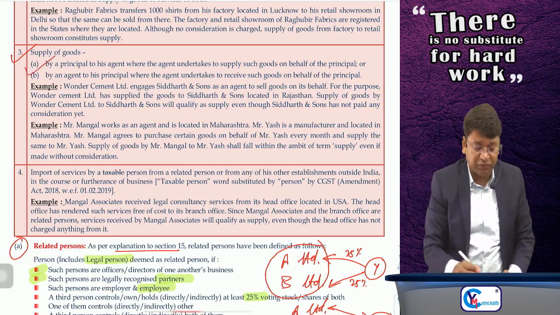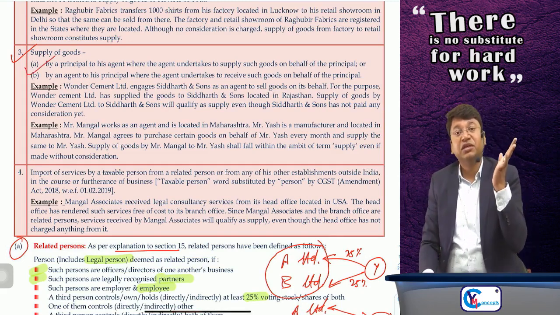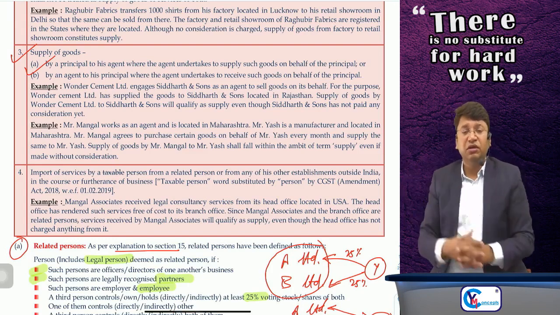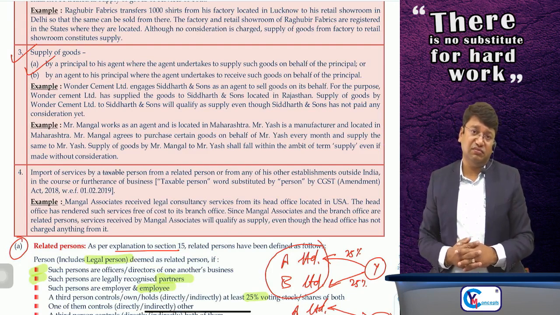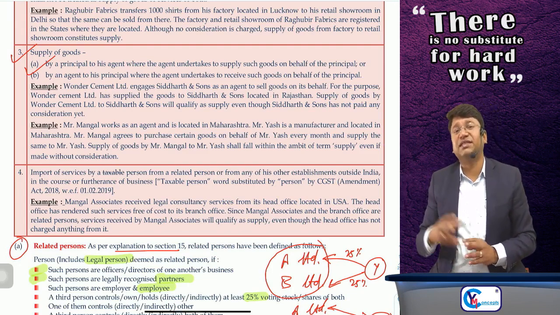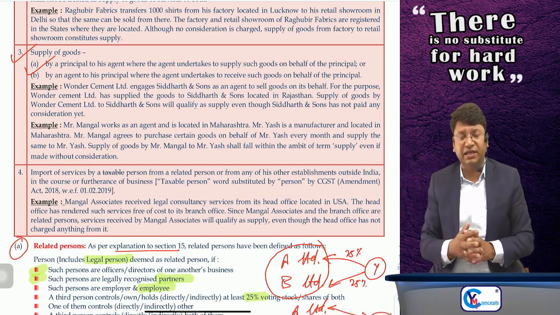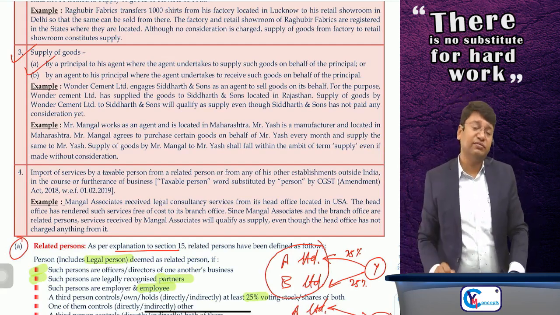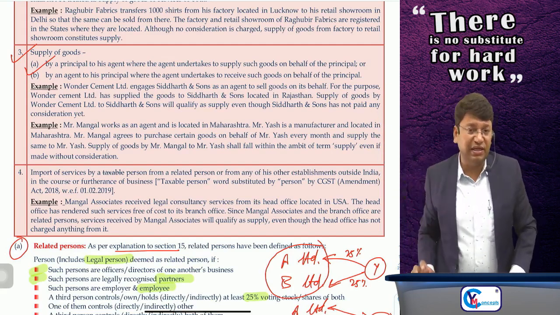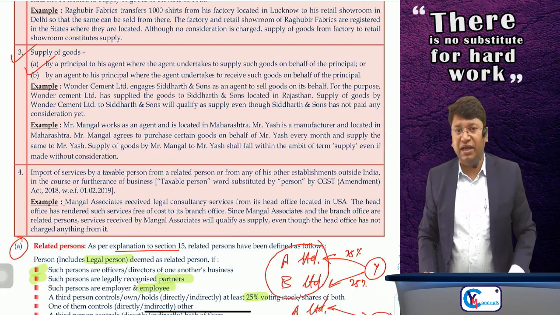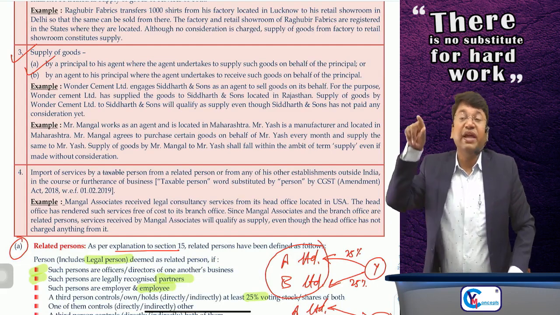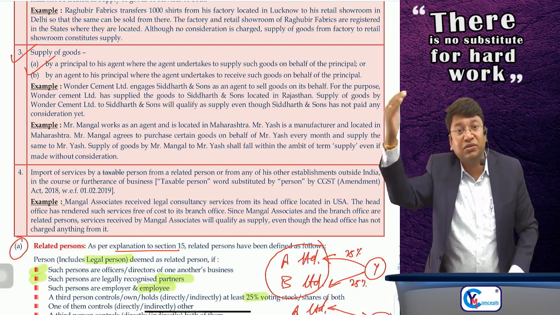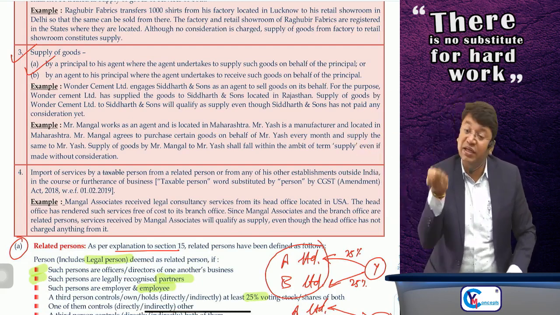I'll explain you. Supply of goods by a principal to his agent, where agent undertakes to supply the goods on behalf of principal means, suppose I have appointed you as an agent, like a C&F agent, clearing and forwarding agent, del credere agent or any other agent. Now what agent is doing? I will send my goods to my agent without any consideration. But what agent will do? Agent will sell the goods to the customer on my behalf, and while issuing the invoice to the customer, agent is issuing the invoice in his own name.